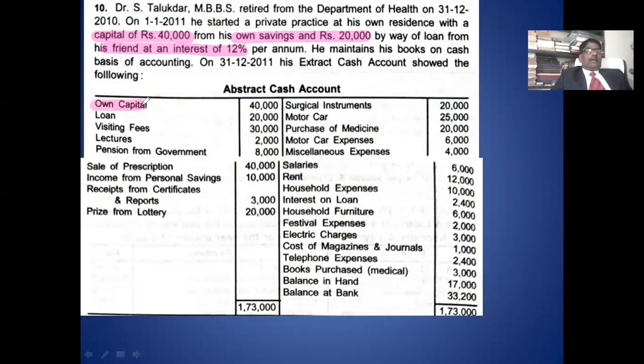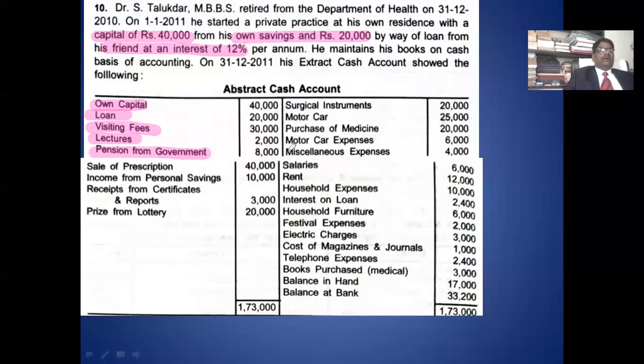First receipt is capital. This goes to the balance sheet. Second receipt is loan. This also goes to the balance sheet, liability side. Visiting fee is income related to profession, goes to P&L account. Lecture fees are related to profession, goes to P&L account. Pension from the government is his personal income, not relating to profession.